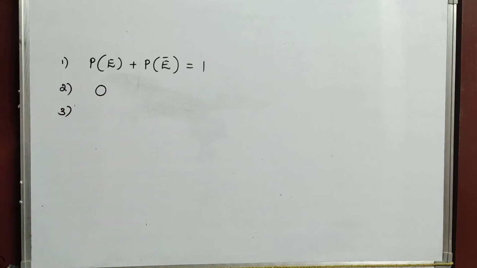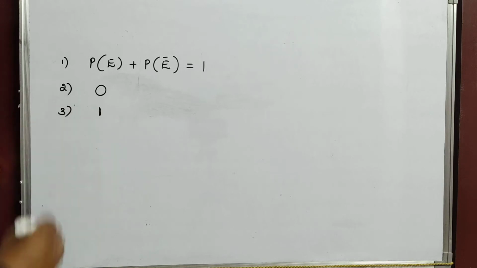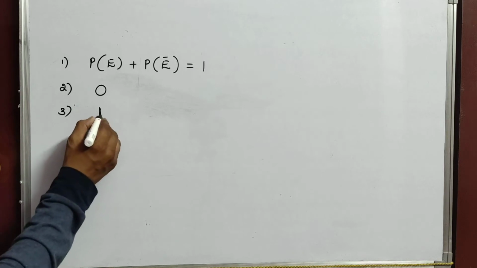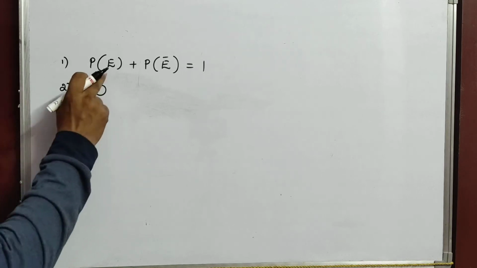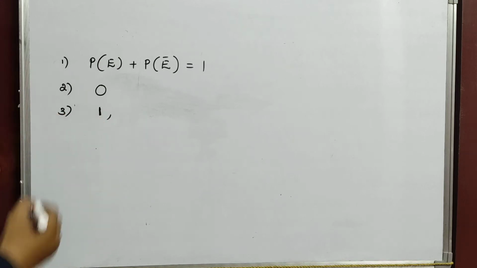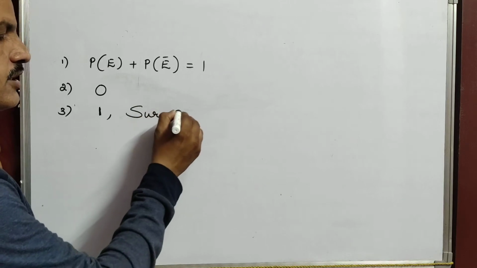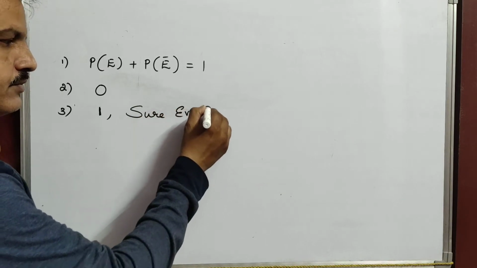Now, see the third question. The probability of an event that is certain to happen, when it is going to happen, the probability of the event is 1. And he has given one more blank there. Such an event is called what? If the probability is 1, that means probability of E plus probability of E dash is equal to 1. So when it becomes 1, we will call it a sure event.